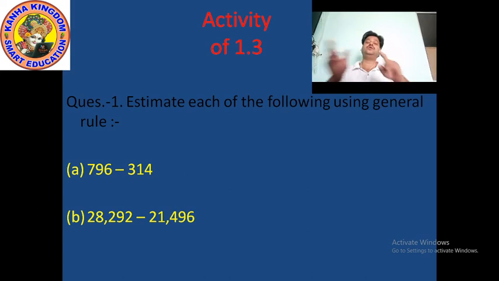Okay, now the B part of this question. B part is 28,292. So where is 2? 2 is in the ones place. Where is 9? 9 is in the tens place. Again 2 is in the 100 place. Then a comma. And here there is only 1 comma. 1 comma means 2 periods, and the second period is the 1000 period.